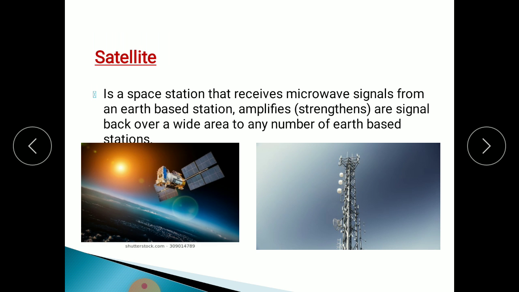Then amplifiers send our signals back over a wide area to any number of Earth-based stations. It covers a wide, larger area. With the help of these microwaves, we can transfer data from Earth to space. From space to Earth, how can we get the information? How are we connected to the satellite?